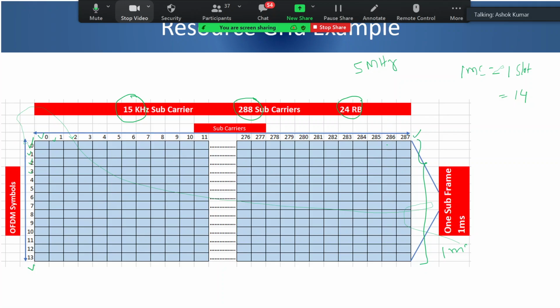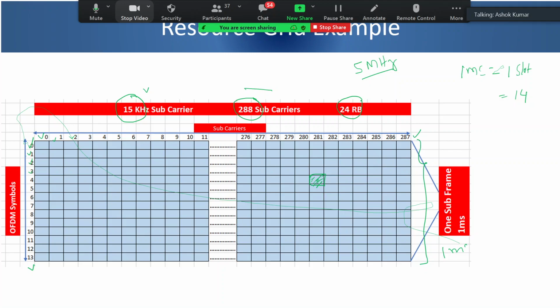So this is a resource grid for about 5 megahertz channel bandwidth having 288 subcarriers, and the numerology used is 15 kilohertz. This is how your grid will look, and every box you see here is one subcarrier for one symbol duration.